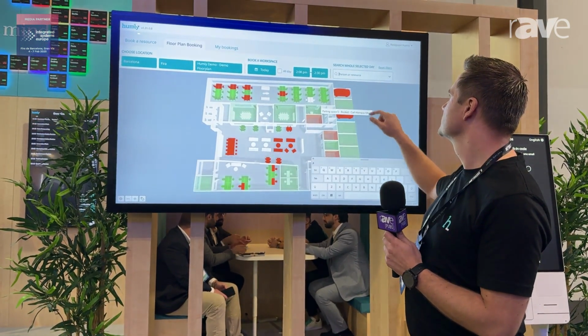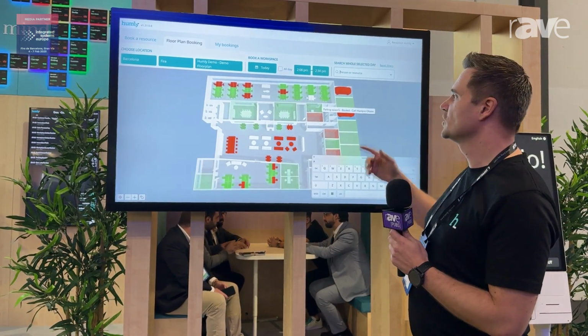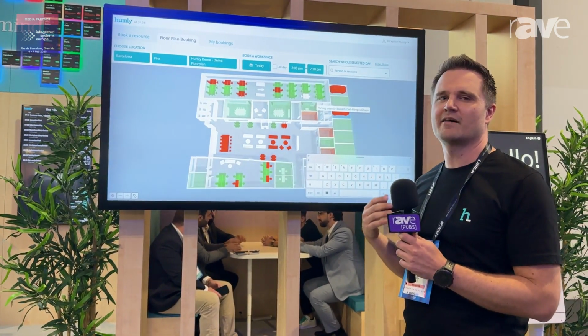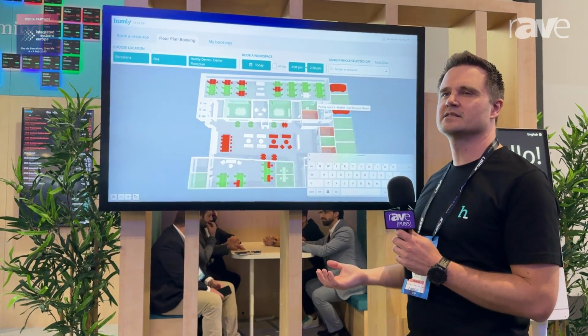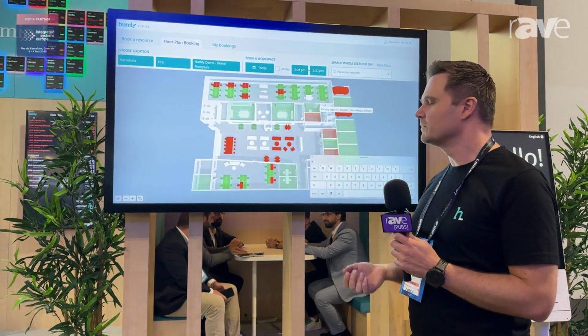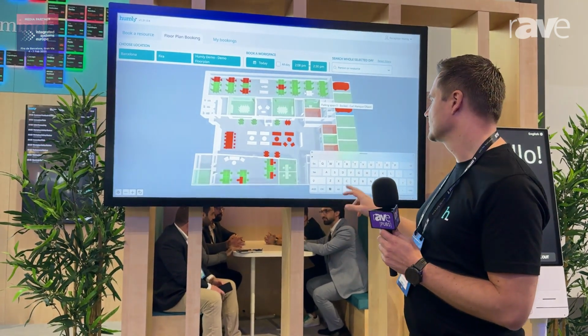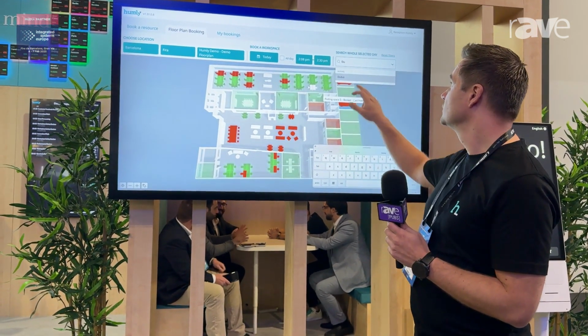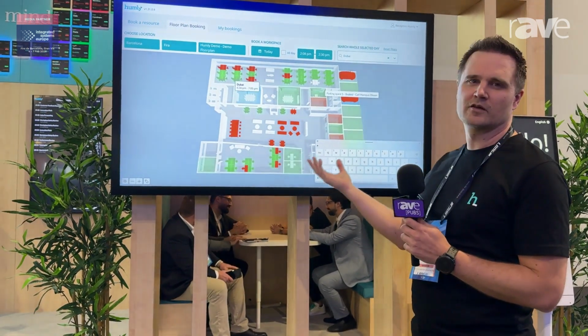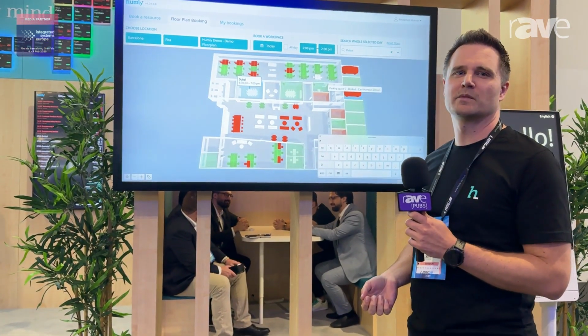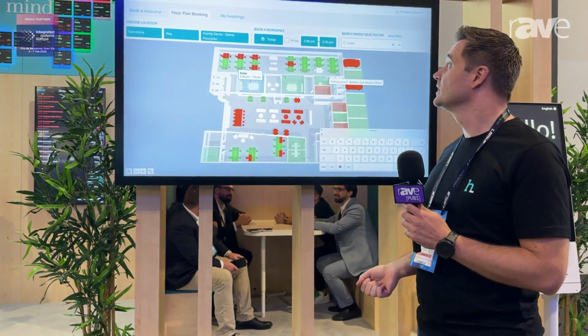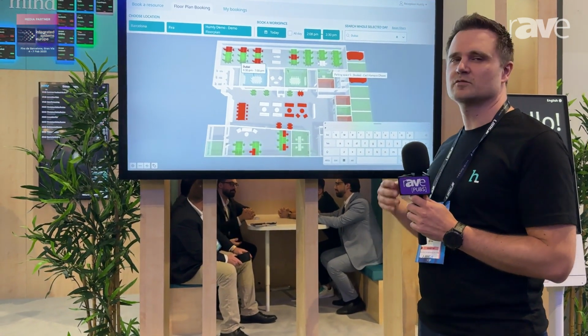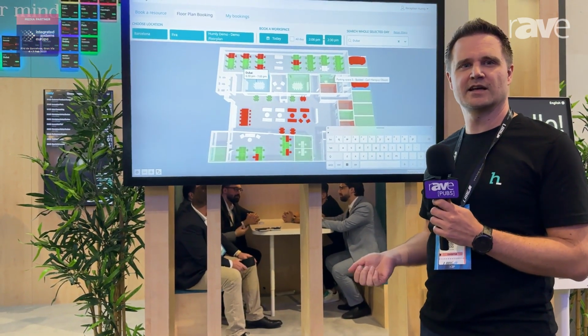But it also can be used to search for, let's say I know that I have a meeting later today in this room called Dubai, but I'm uncertain which part of the building that's in. So I'll just search for Dubai, and it will give me the location to make it easier for me to find my place where I need to go. So yeah, this is one of the new interesting features we're showing here at ISE this year.